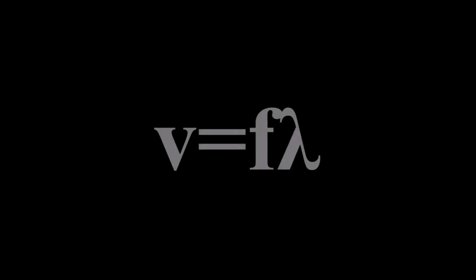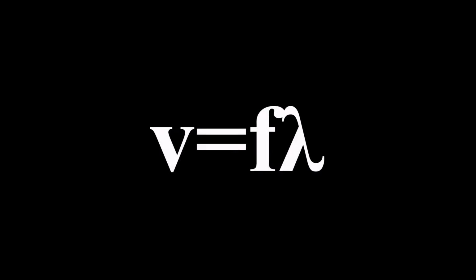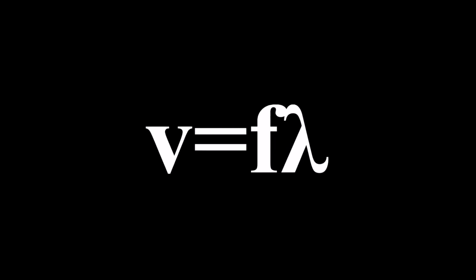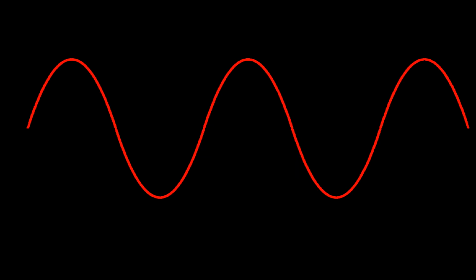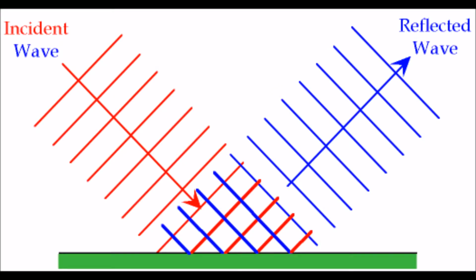They are similar in that their velocities are both directly proportional to their frequencies and wavelengths, as shown by the equation velocity equals frequency times wavelength. In both cases, they transfer energy without the transfer of matter. Both types of waves can also transition through different mediums.